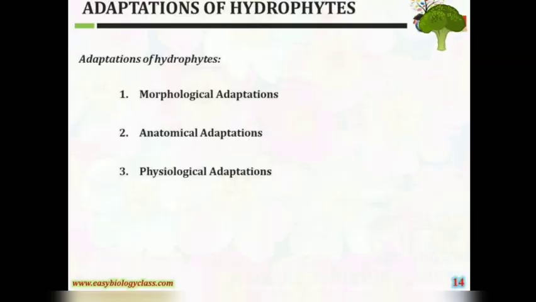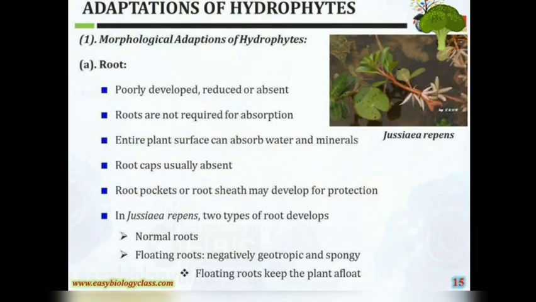Adaptations of hydrophytes. These are of three types: morphological adaptations, anatomical adaptations and physiological adaptations. Morphological adaptations of hydrophytes. A. Root. It is poorly developed, reduced or absent. Roots are not required for absorption. The entire plant surface can absorb water and minerals. Root caps are usually absent. Root pockets or root sheaths may develop for protection. In Jussiaea repens, two types of roots develop: normal roots and floating roots, which are negatively geotropic and spongy. Floating roots keep the plant afloat.